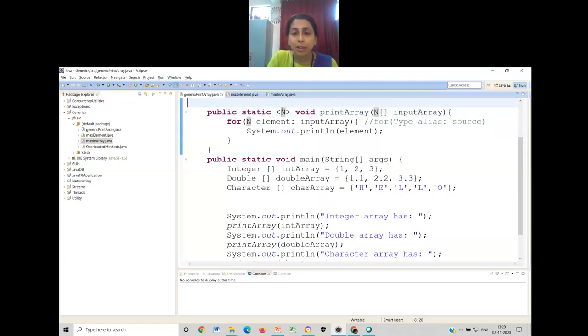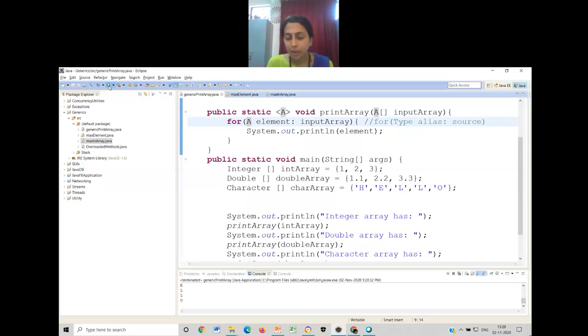Just have a look at this. I will modify it now. I'll make this capital A, and this capital A. I'll save this and rerun this code. It's working. Any capital letter that you specify in the pair of angular brackets, the same letter has to be used everywhere, wherever it is applicable. I hope my point is clear for you.